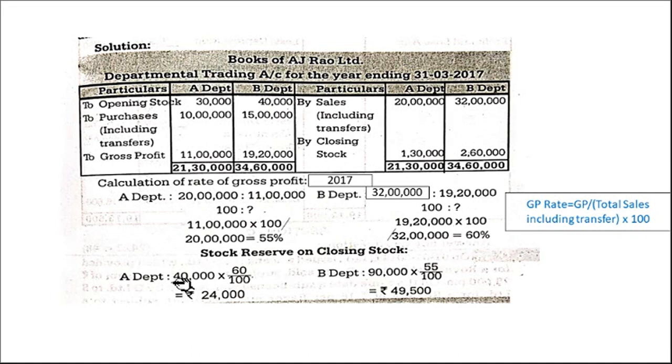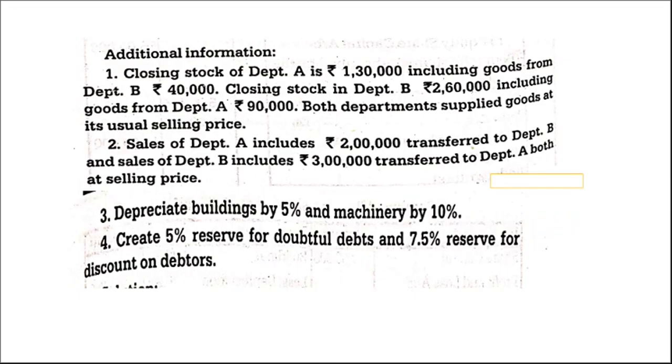Right. But while calculating this, you have to take reverse percentages. I'll tell you how. Say A department, here they have taken closing stock 40,000. What did they say? Closing stock of department A is 1,30,000, including goods from department B 40,000. That means our A department stock includes the department B stock worth rupees 40,000. So we have to see interdepartmental transfers, right? So we have to take only 40,000 here.